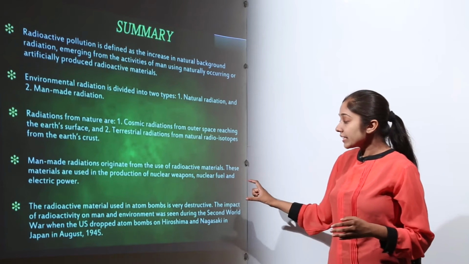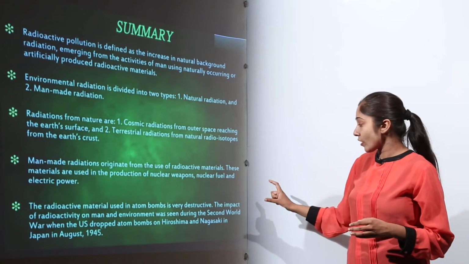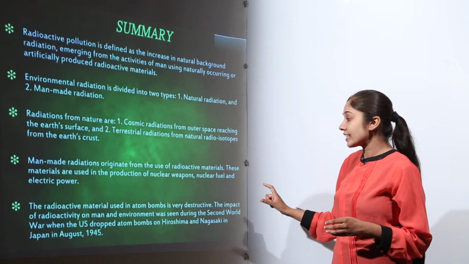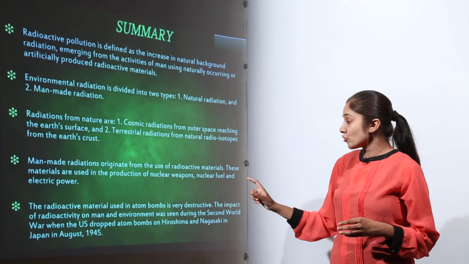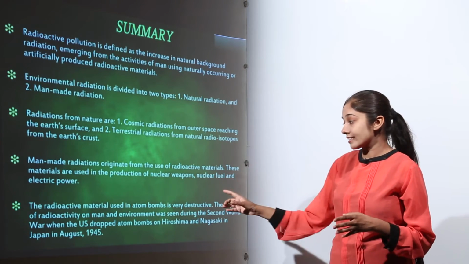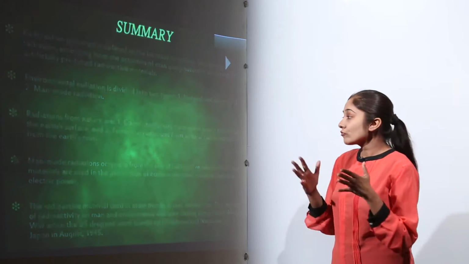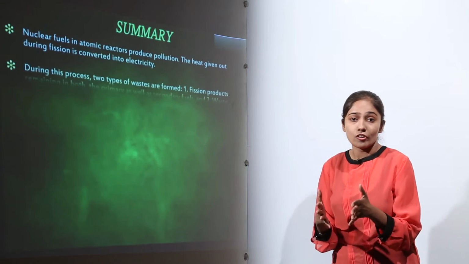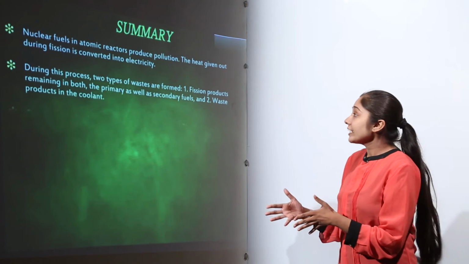Then the radioactive material used in atom bombs is very destructive. The impact of radioactivity on man and environment was seen during the Second World War when the US dropped atom bombs on Hiroshima and Nagasaki in Japan on August 6, 1945. So, it was a very terrible disaster for Hiroshima and Nagasaki, right.